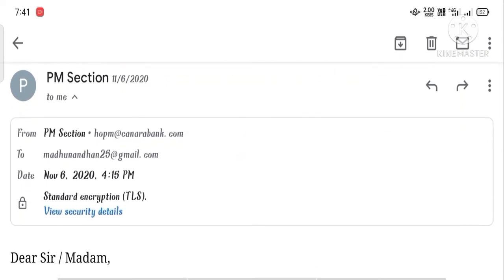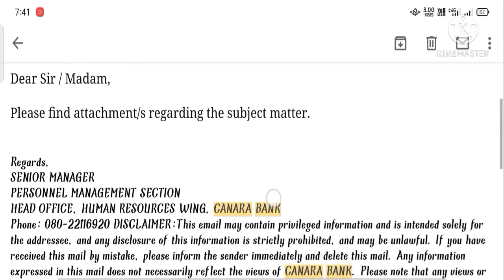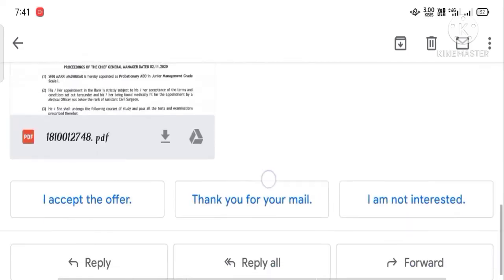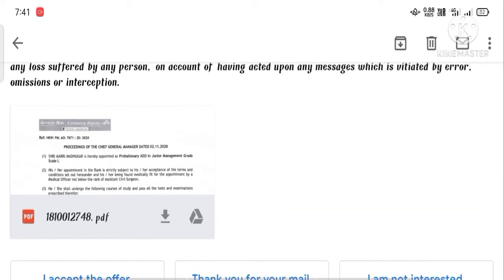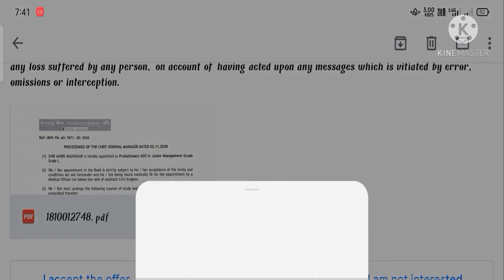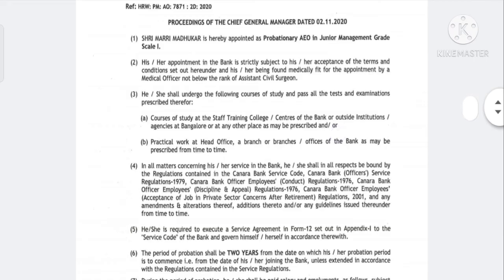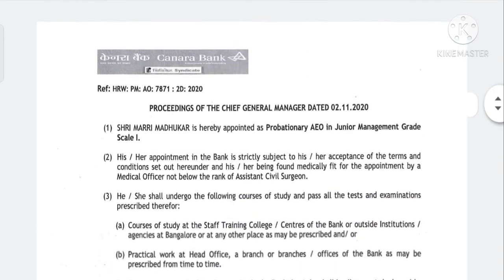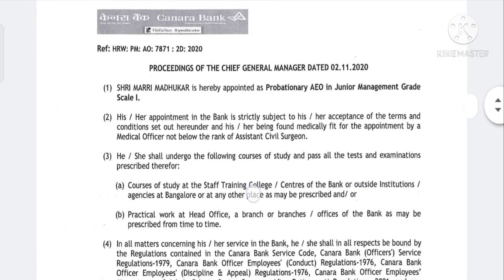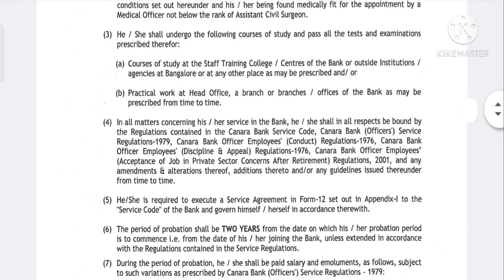And the third mail I have received on November 6, 2020. This is about the appointment order, and the hard copy also will be sent through post to our residential address. We have to take this appointment order for the document verification. If anyone wants these mails, just comment your mail ID in the description box below so that I can forward these mails to your mail ID.